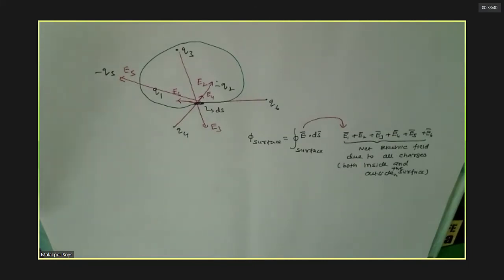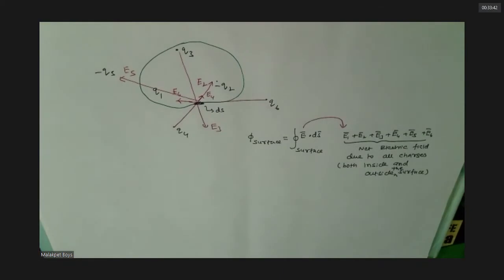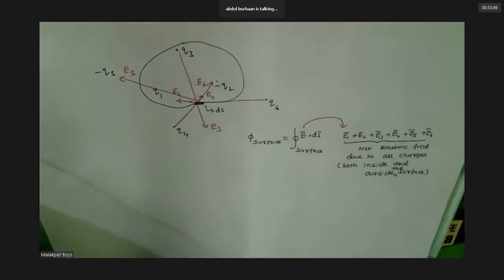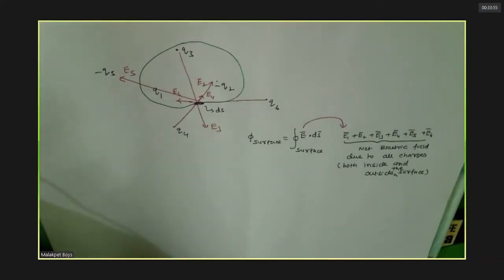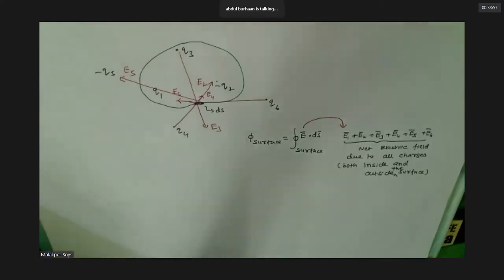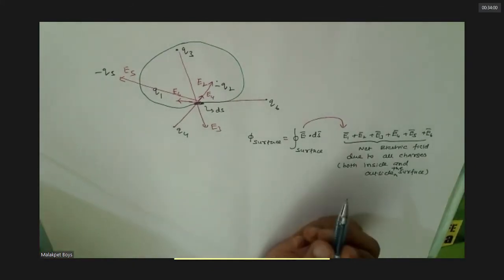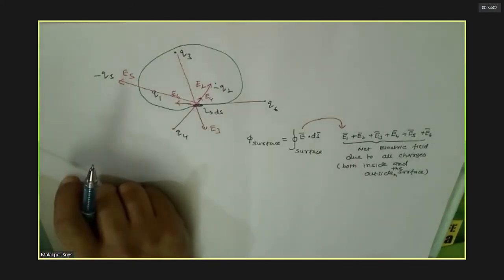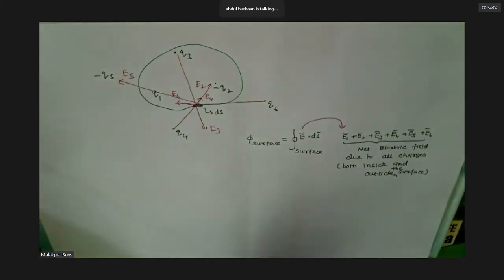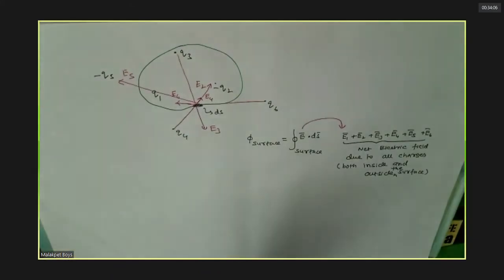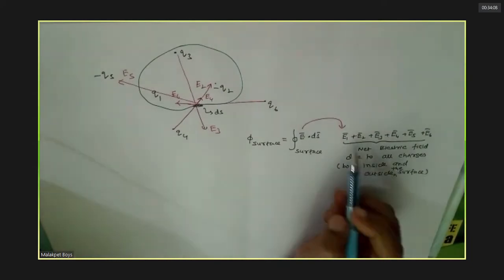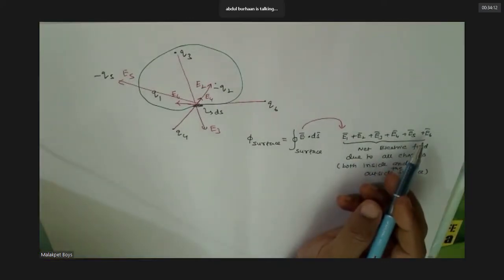Follow this? Sir, one doubt, sir. Tell. Sir, given the definition we wrote, the number of lines of force coming out of the charge will all pass through any surface that encloses the charge, right? Over here we are taking the charges into consideration as well, sir.